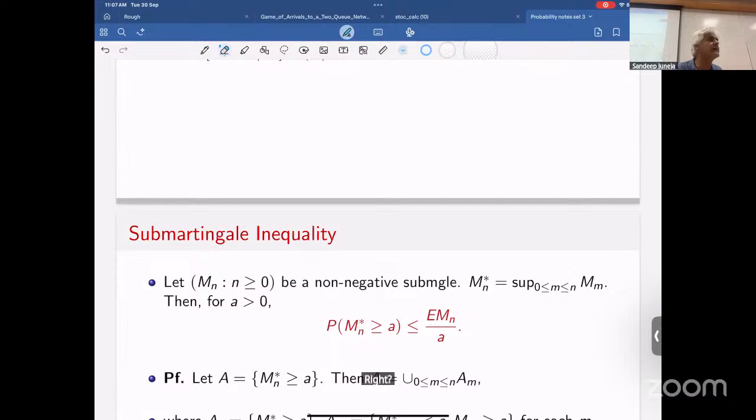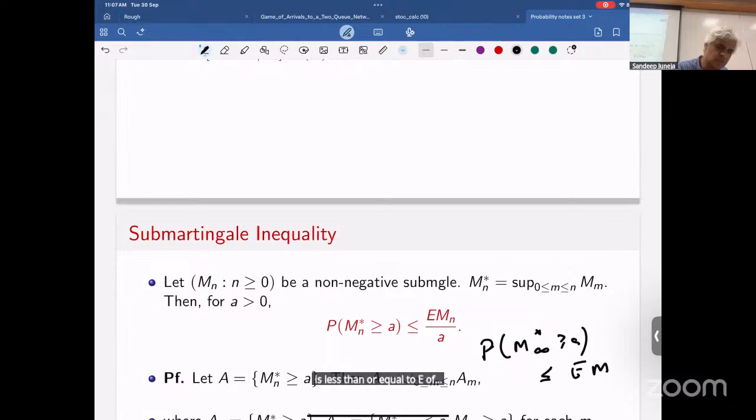And it turns out for super-martingales, E of M infinity star is even less than or equal to E of M1 by A. So that's Wheel's inequality.